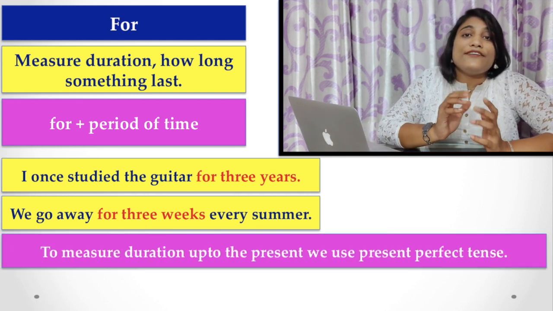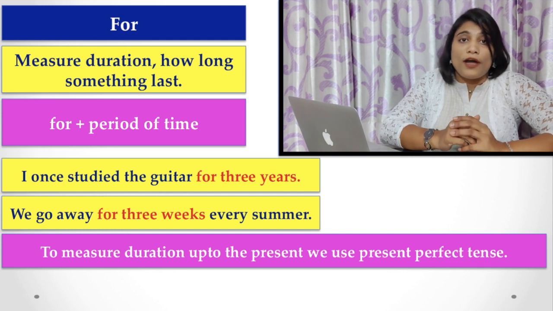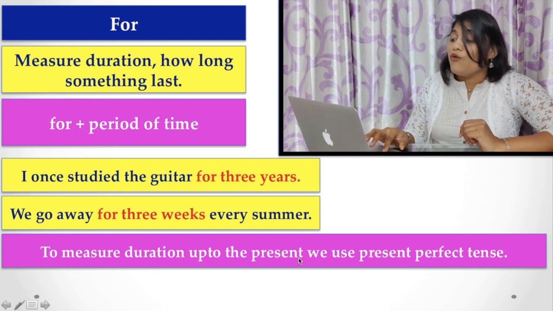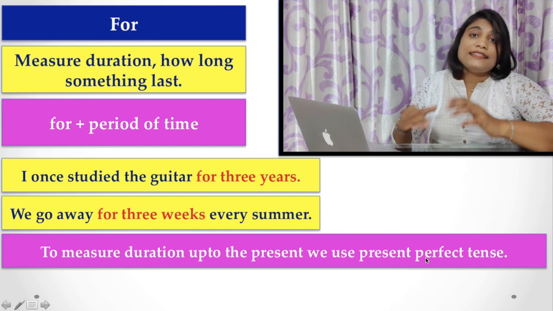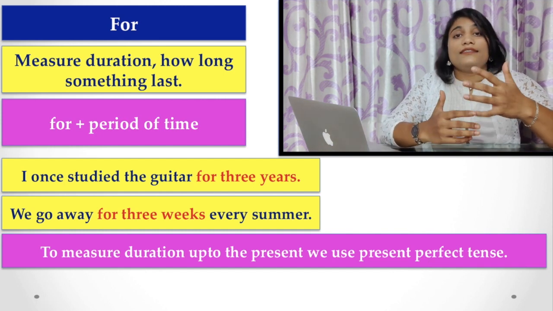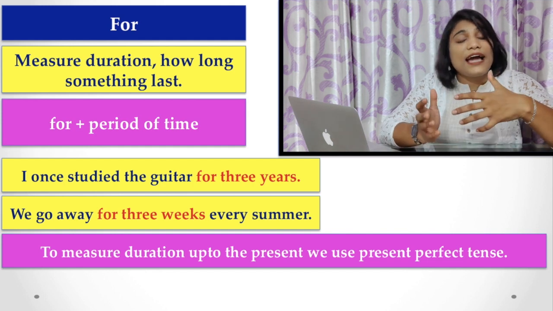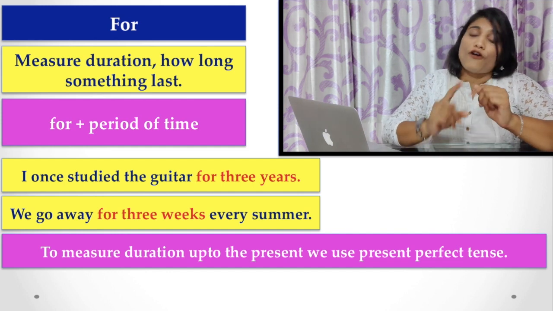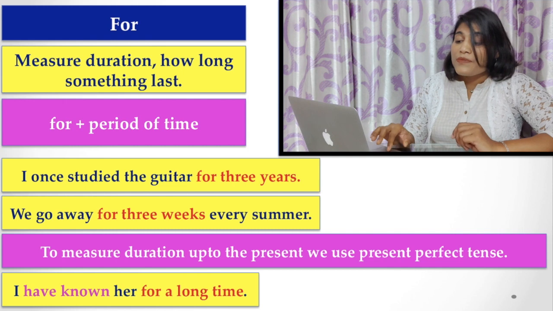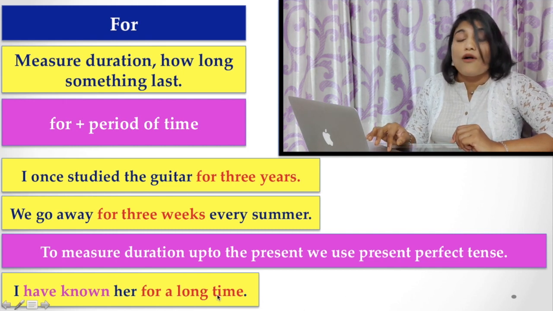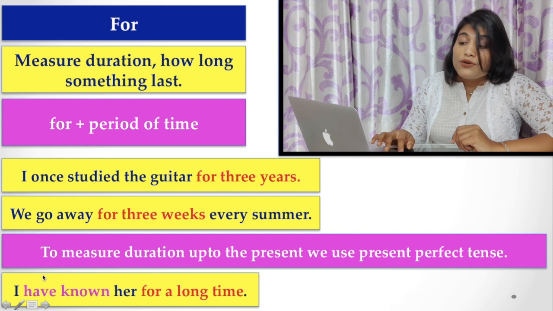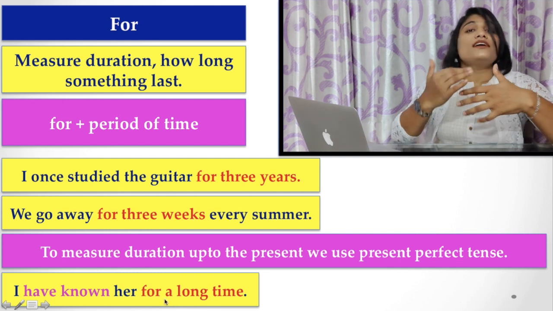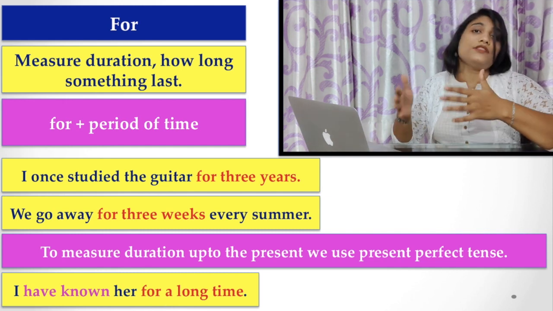Here there is an interesting and important point you have to keep in mind. To measure duration up to the present, we use present perfect tense. That is, if we are talking about the duration or period of time up to the present, you have to use present perfect tense with the preposition for. Here is an example for you. I have known her for a long time. Here you have to use present perfect tense to tell the fact that you know her up to the present.